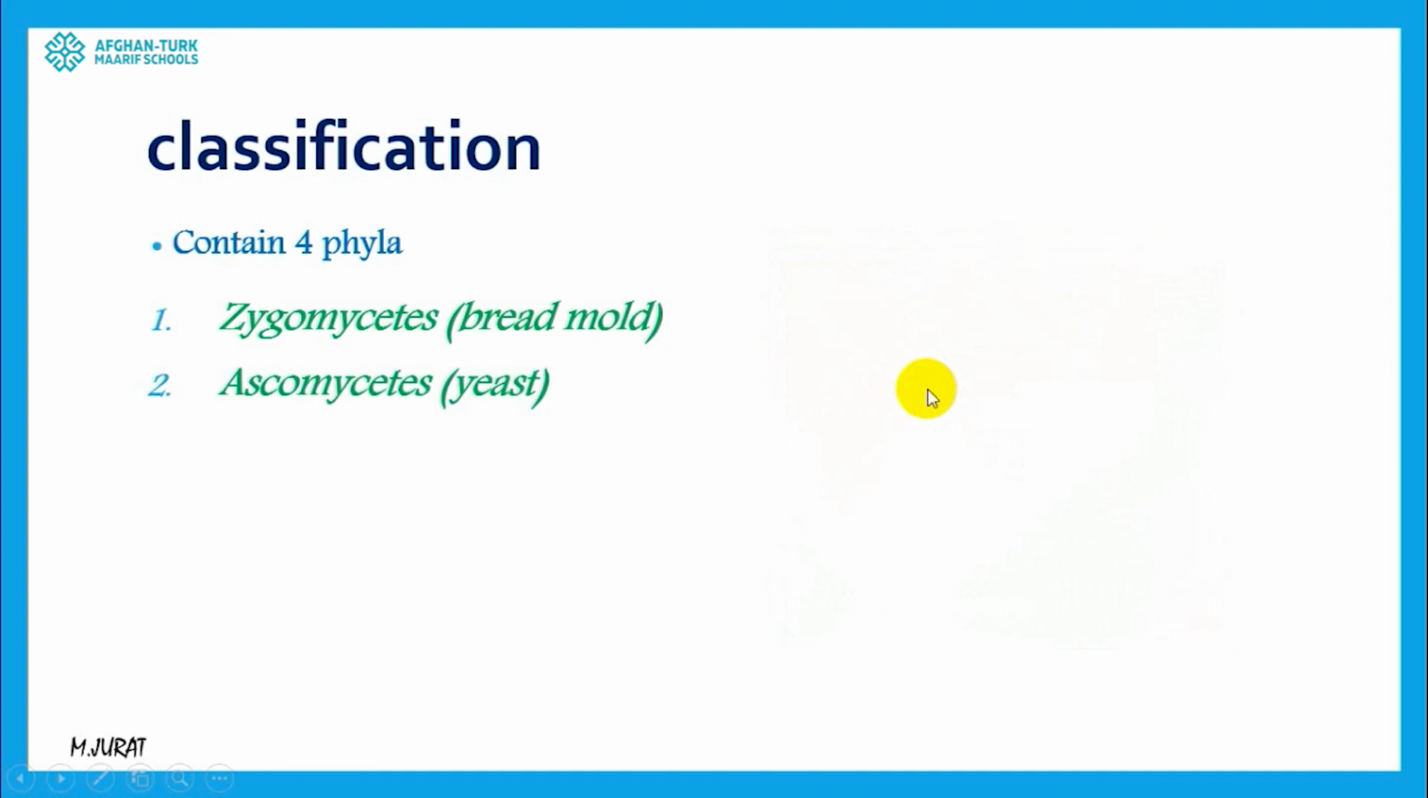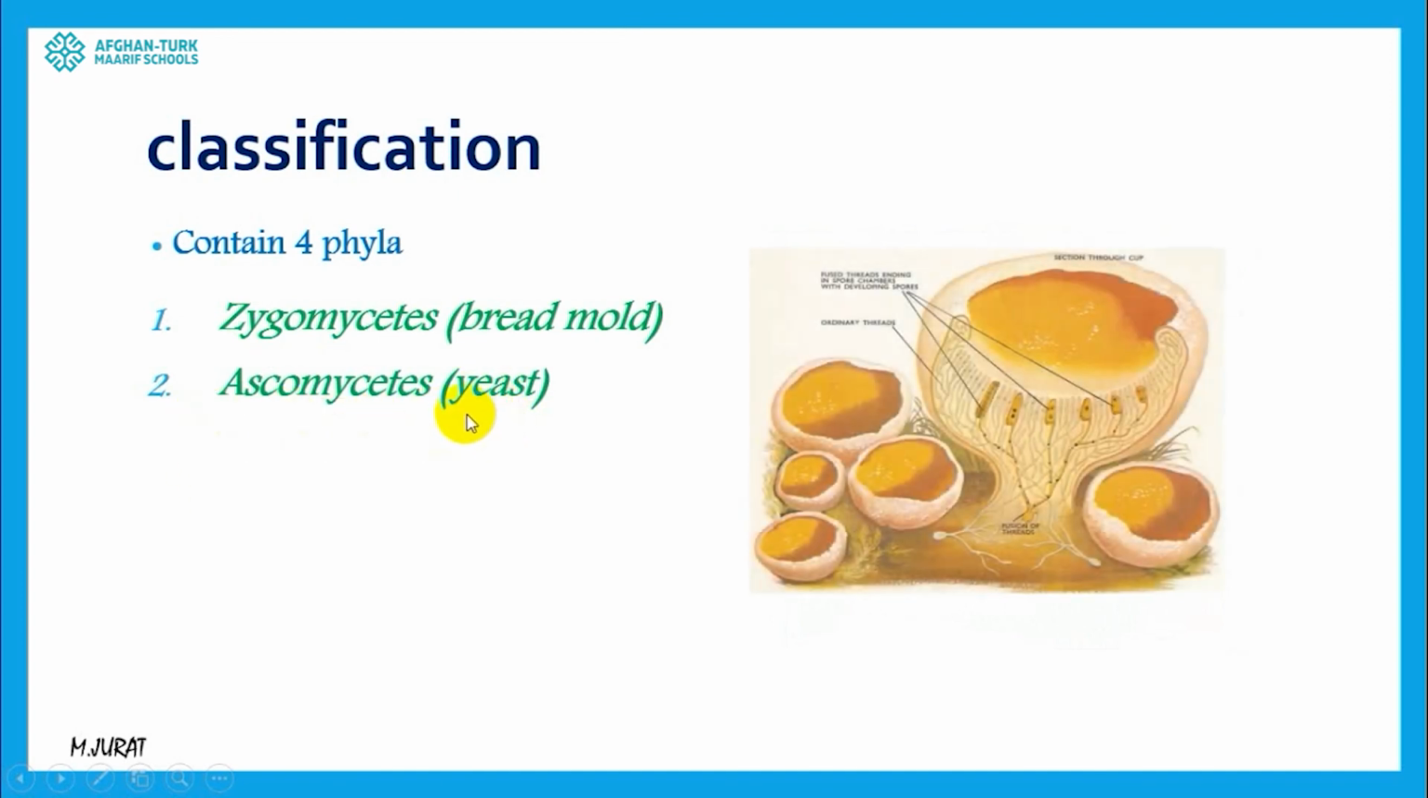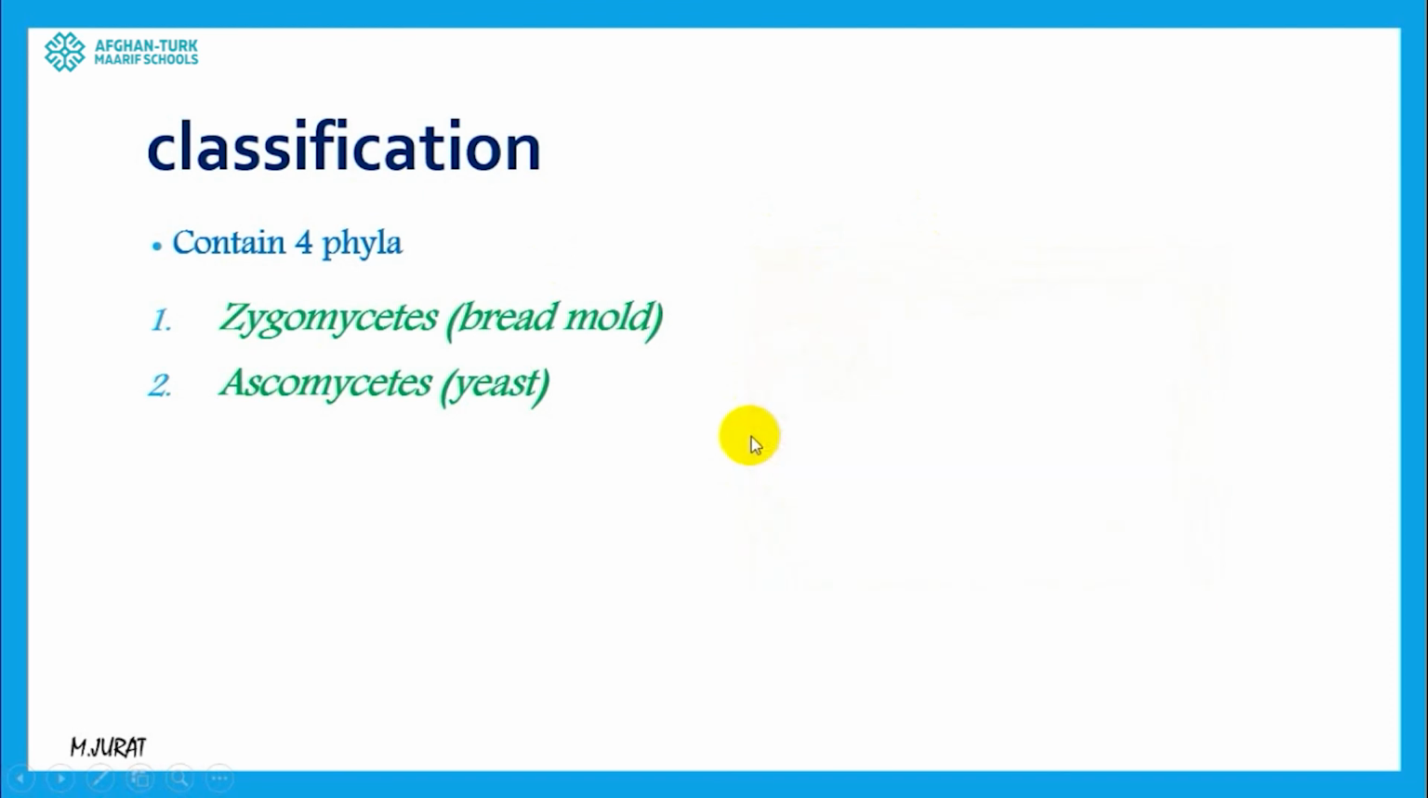The second is ascomycete, which is yeast, the kind of fungus we use in bakery. For example, in baking bread or different kinds of dough, we can use it. We say that this is the only phylum of fungus which is unicellular, which contains only one cell, and with one cell they can do all the functions that they want to do.